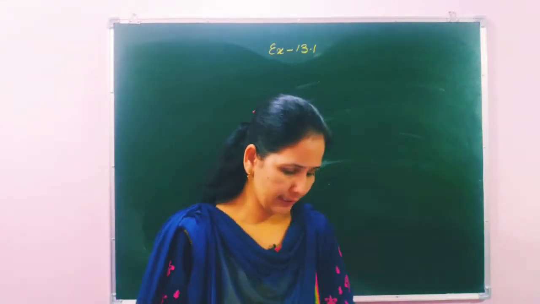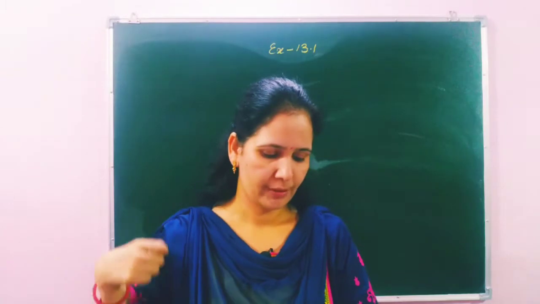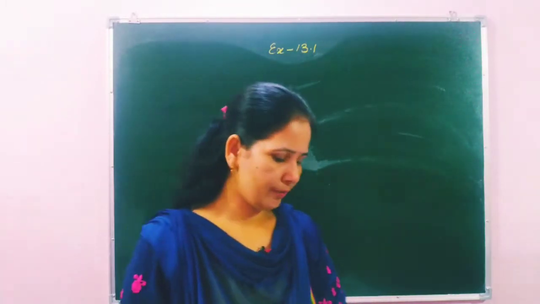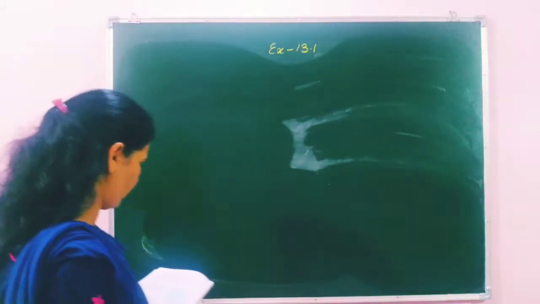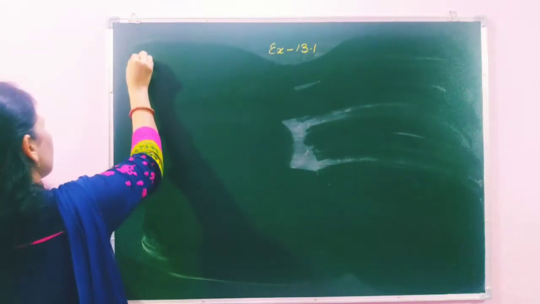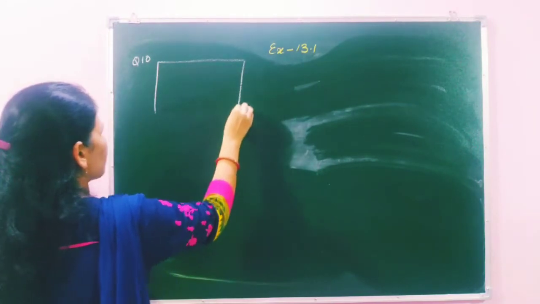In question number 10, they have given a rectangular glass 2 meter by 3.5 meter, from which a square of maximum size has been cut. What will be the shape and size of the leftover glass? So students, try to understand this one. There is a rectangular glass. So first we have to draw a rectangular glass.